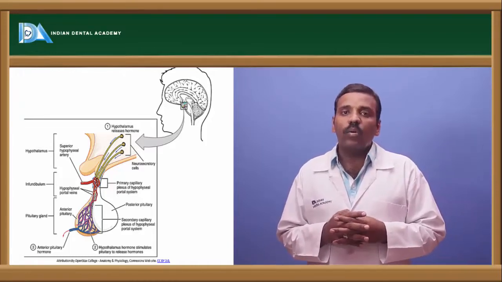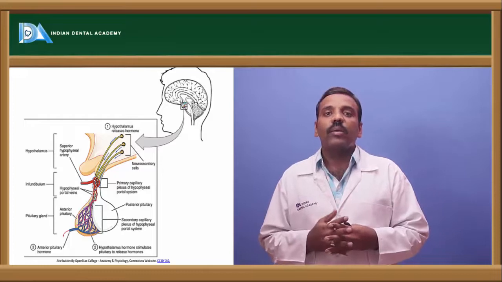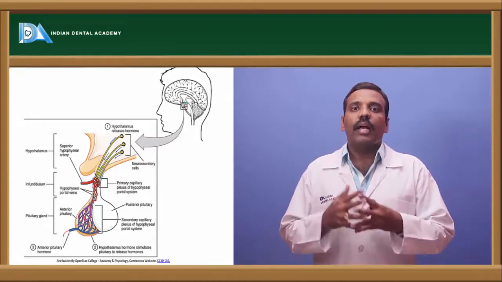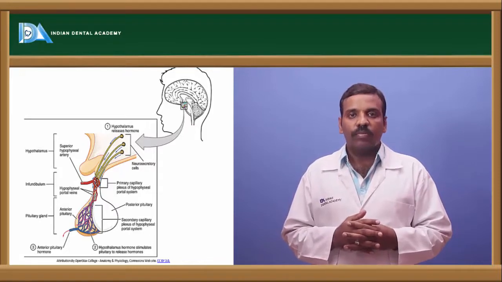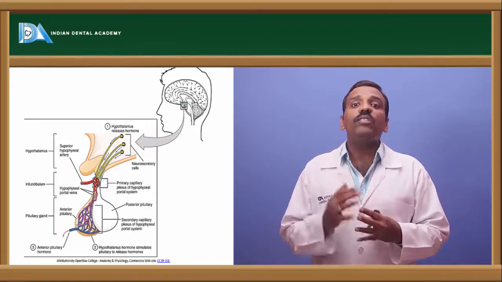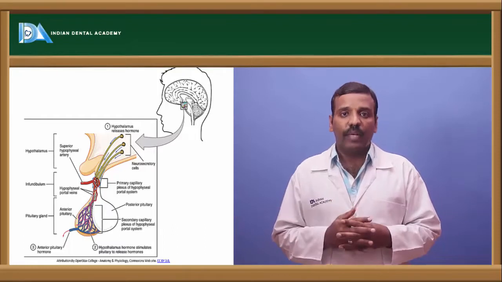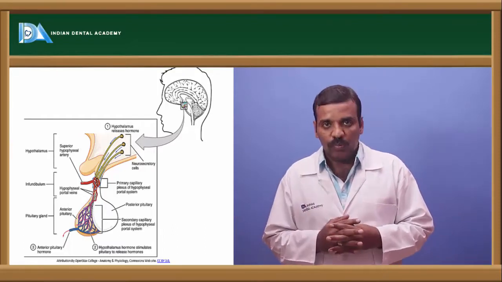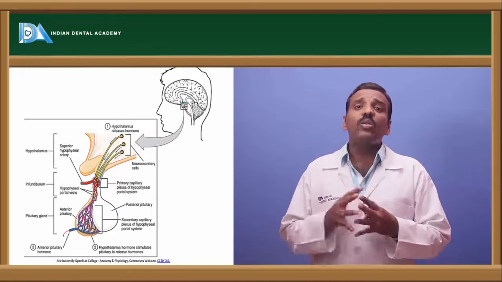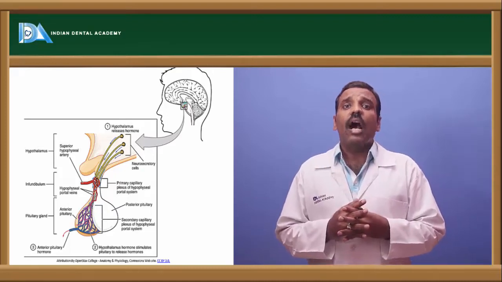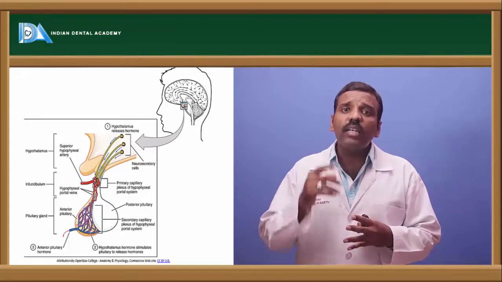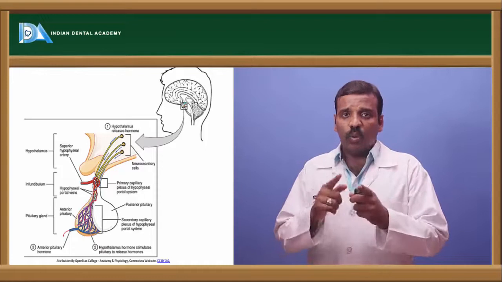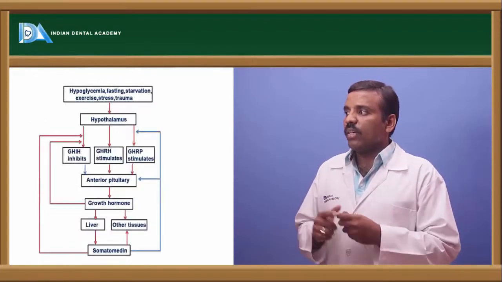The growth hormone mainly works on metabolic actions like protein metabolism, lipid metabolism, and carbohydrate metabolism, and it influences the growth of the human being. It works on the bone also. This growth hormone is regulated by the hormones which are secreted by the hypothalamus. Later on we'll come to know what they are.